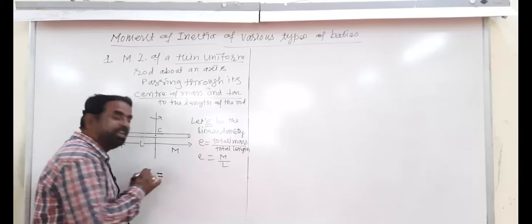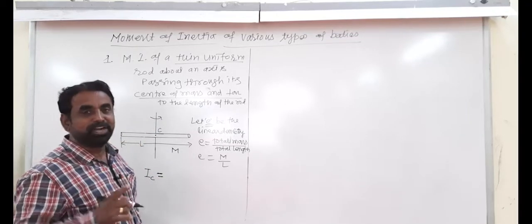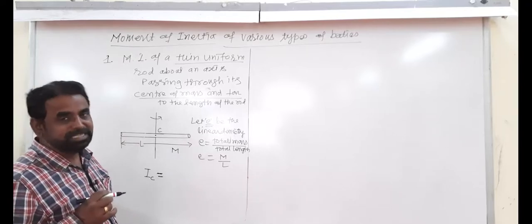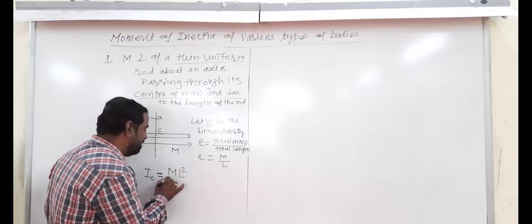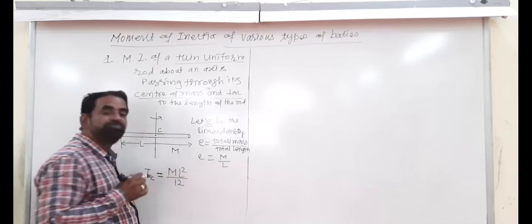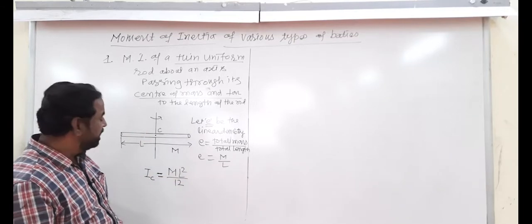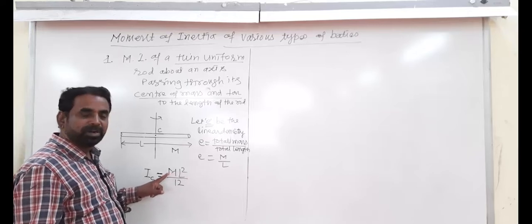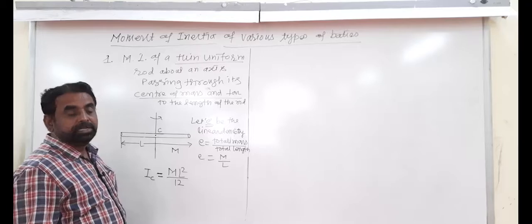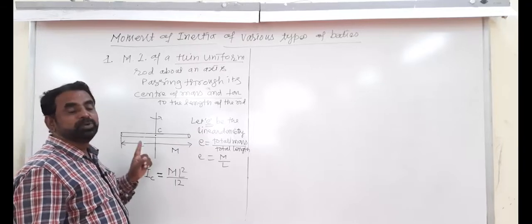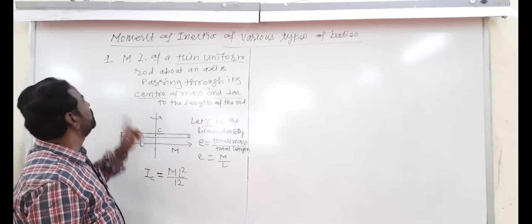आलं लक्षामध्ये? सेंटरमधून पास होणारा आणि परपेंडिक्युलर टू द लेंथ काय असेल बेटा मोमेंट ऑफ इनर्शिया? हा सेंटरचा मात्र तुम्हाला लक्षात ठेवावा लागेल ML² by 12, where M is the total mass of the rod, L is the length of the rod, and 12 is the numerical. So this is about an axis passing through its center. This is known to you.